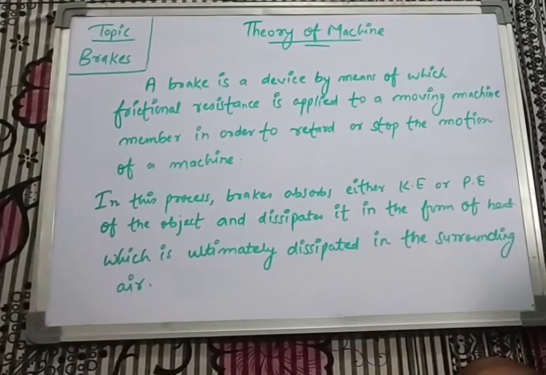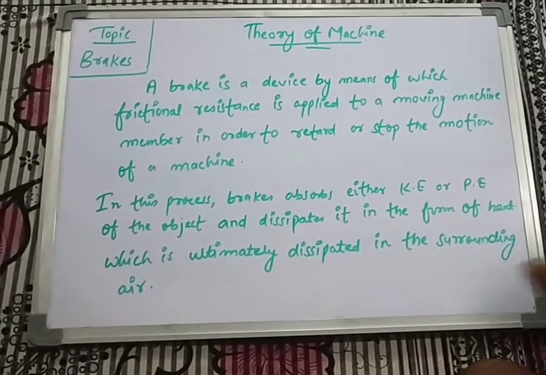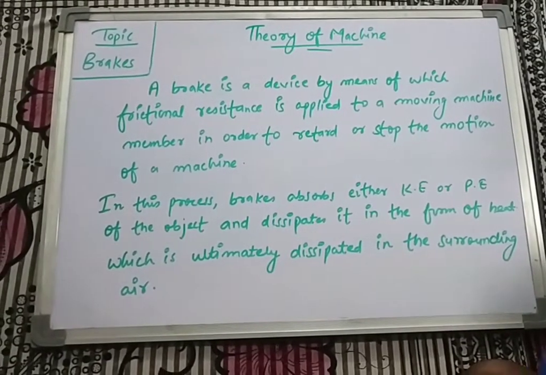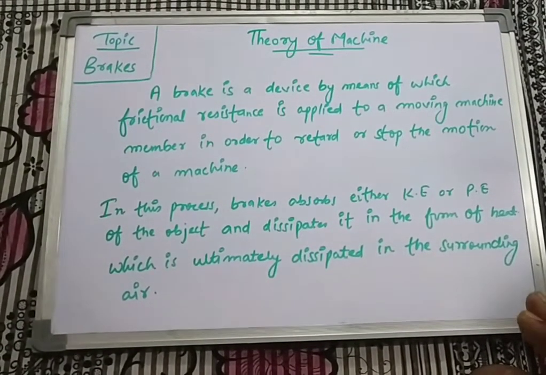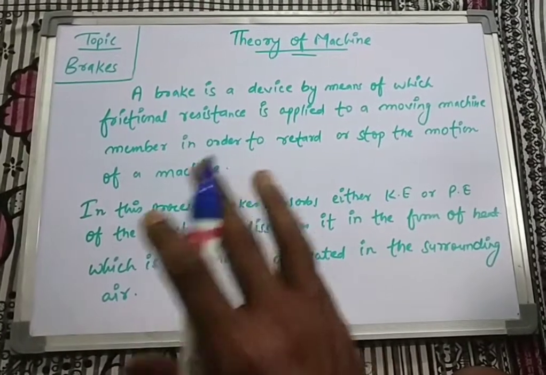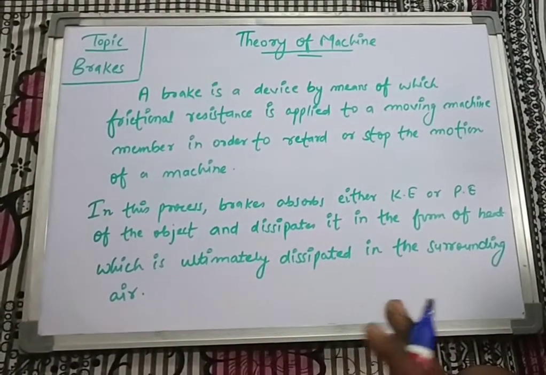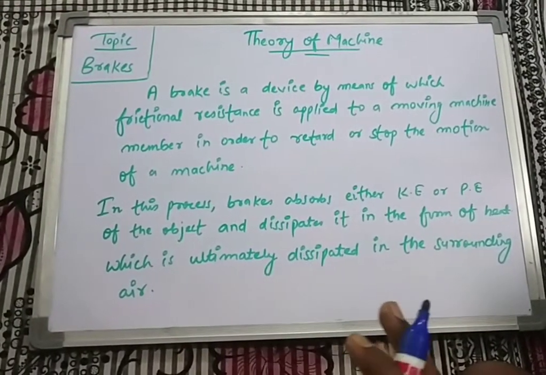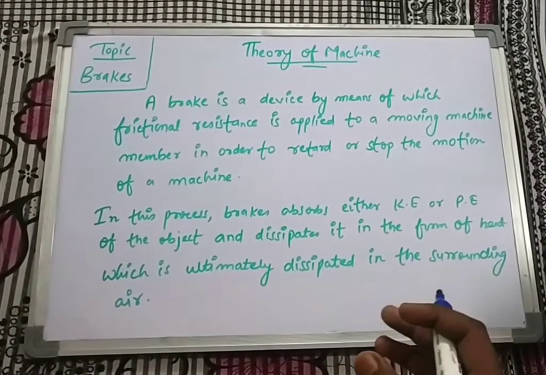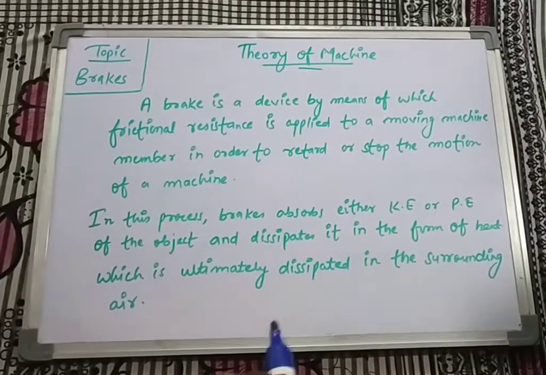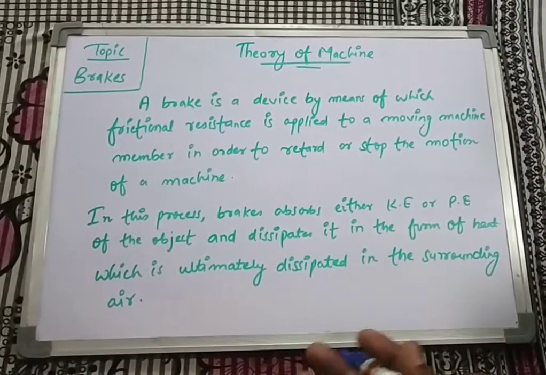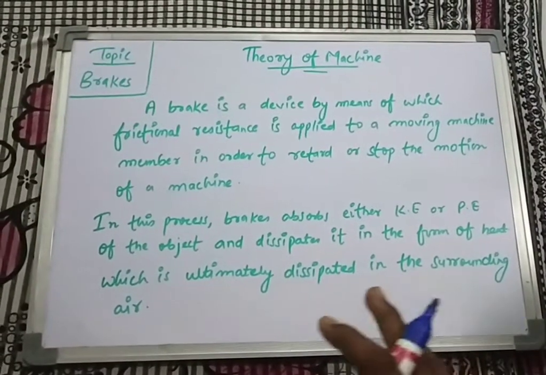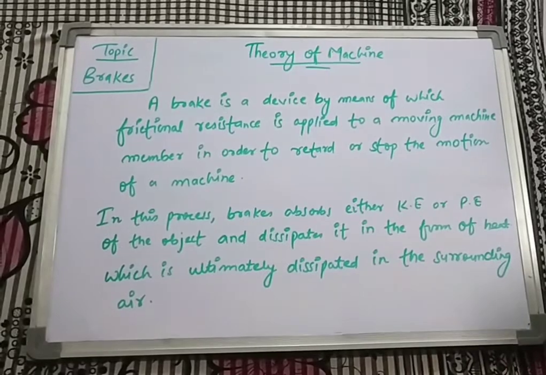And ultimately the absorbed energy, dissipated in the form of heat, goes into the surrounding air, so that there will be no effect of heat on the brake lining, brake drum or brake shoe. Otherwise it will ultimately hamper the brake, or it will destroy the brake, and the durability of the brake will be reduced. So that's why this amount of heat is dissipated in the surrounding air.